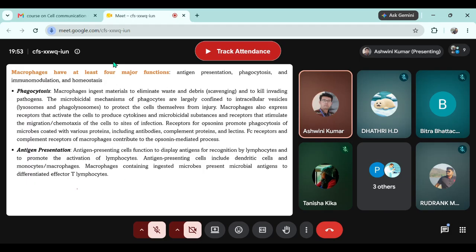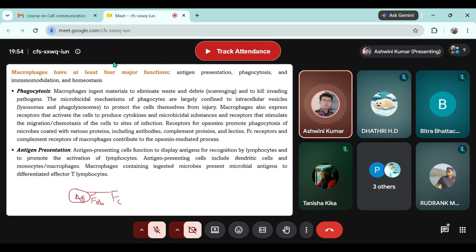Suppose this is a bacterial cell, and this is the antibody that is bound to the bacterial cell. Now this is the Fc portion of the antibody. This is the Fab, that is fragment antigen binding, and this is the Fc portion. The single downward portion is the Fc portion. Now this is the antigen-antibody complex.